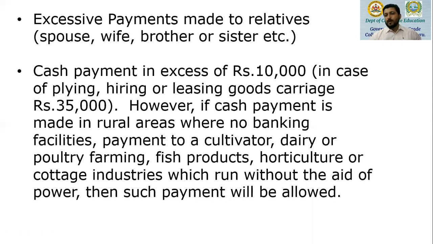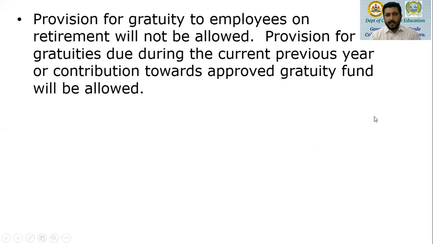So payment beyond 10,000 rupees in cash will be allowed if the payment is made in a rural area where there is no banking facility, or the payment is made to an agriculturist, or to someone involved in dairy or poultry farming, fish products, horticulture or a cottage industry without the aid of power. But other than this, a single payment of 10,000 rupees in a day or multiple payments to one person exceeding rupees 10,000 in a day is disallowed expenditure, even though it may relate to a business expense.